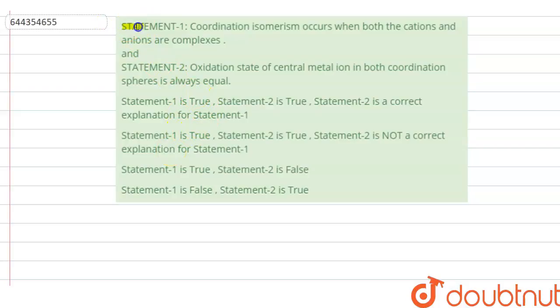Hello everyone, let us solve this question. The question says that statement 1, coordination isomerism occurs when both the cations and anions are complexes, and statement 2, oxidation state of central metal ion in both coordination spheres is always equal. Option A, statement 1 is true, statement 2 is true, statement 2 is a correct explanation for statement 1. Option B, statement 1 is true, statement 2 is true, statement 2 is not a correct explanation for statement 1. Option C, statement 1 is true, statement 2 is false, and option D, statement 1 is false, statement 2 is true.